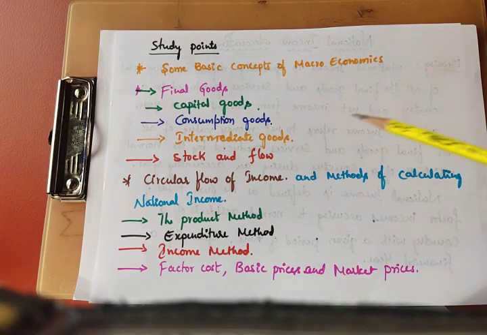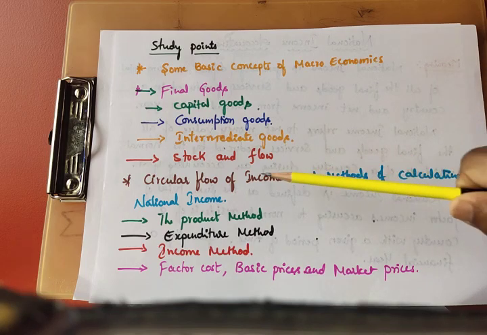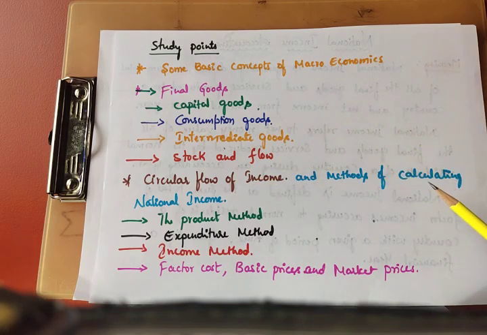Another important topic is the circular flow of income. How the people are earning, how the people are spending. That is the circular flow of income: how the income is generated, and how the income is spent by the households, the people. And what are the methods to calculate national income? We should discuss that.